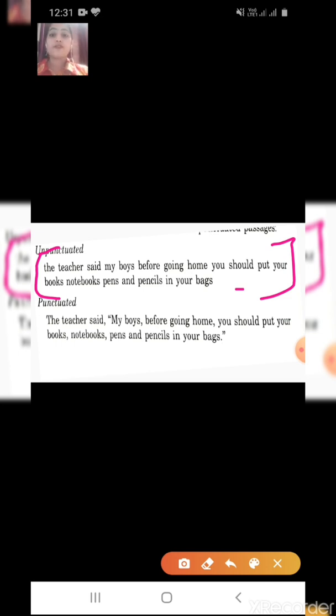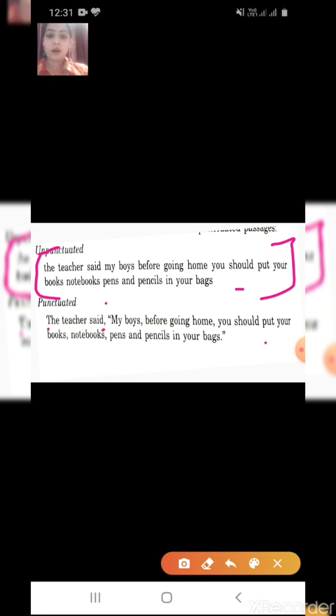No. We have to put certain punctuation marks in this sentence to make it more understandable. What? The first letter should be capital. The teacher said, comma, inverted commas begin. My boys, comma, before going home, comma, you should put your books, comma, notebooks, comma, pens and pencils in your bag. Full stop, inverted commas close. Understood? The first letter should be capital. After said, it should be comma